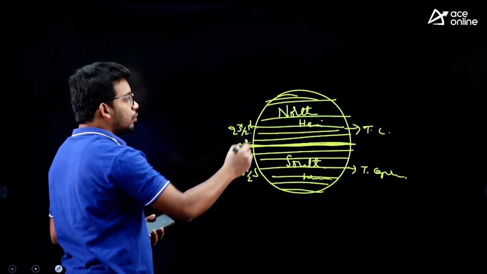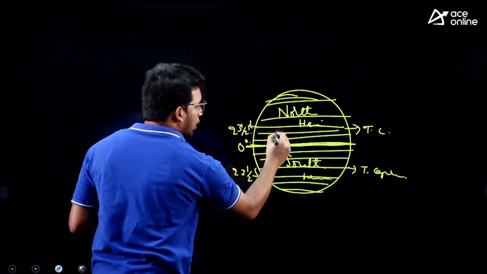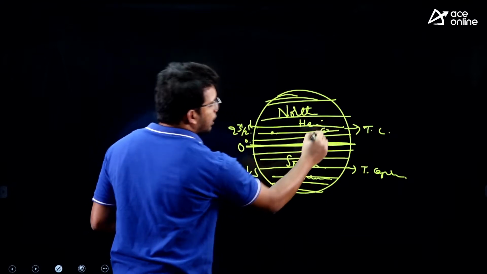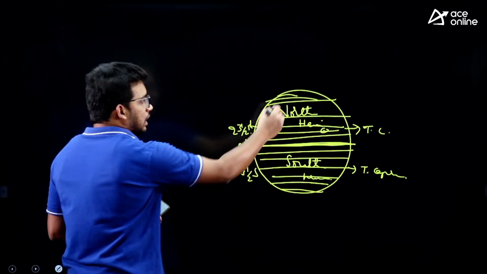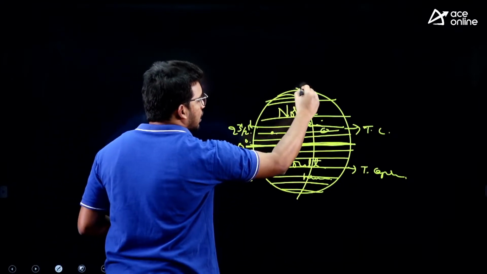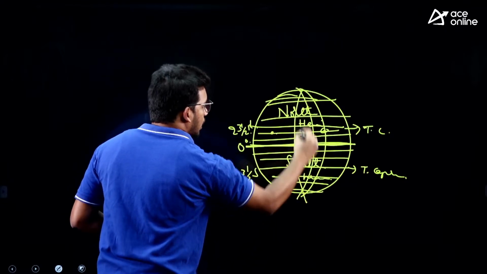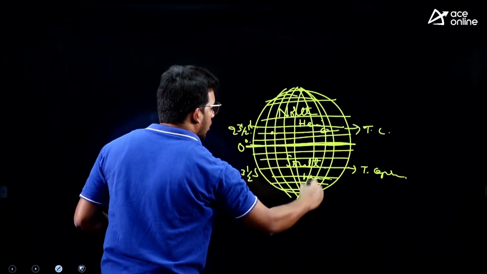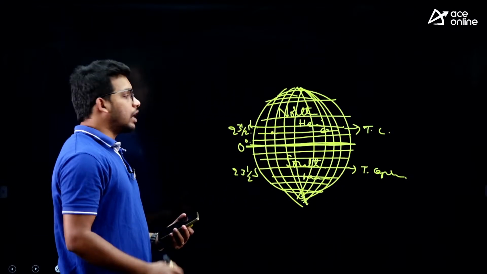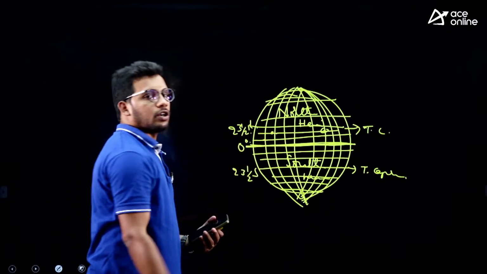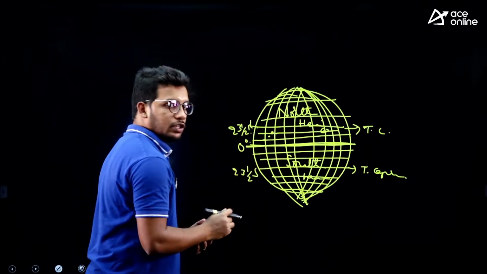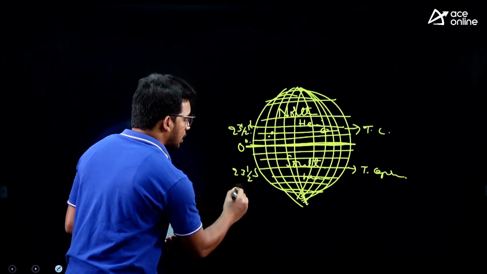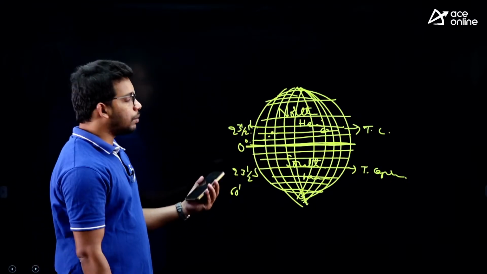Now, you also need to know about the longitude. You cannot say my place is at 1 degree, because this place is also at 1 degree, this place is also 1 degree. So, you cannot exactly pinpoint. That is why we need the vertical division as well, right. So, that is why we have this type of division. Now, if you want to get in between these latitudes and longitudes, you can divide a degree into minutes also, 1 degree equal to 60 minutes. So, you can easily tell where the place is located.